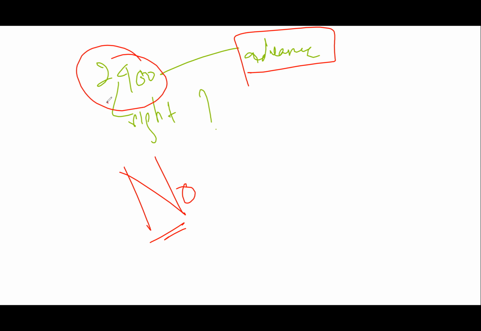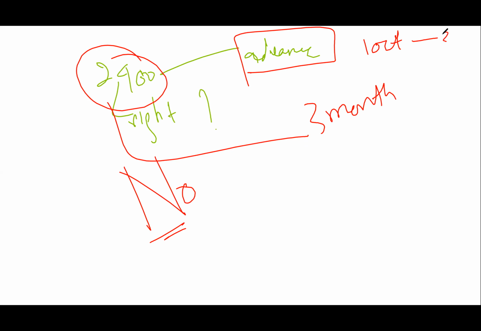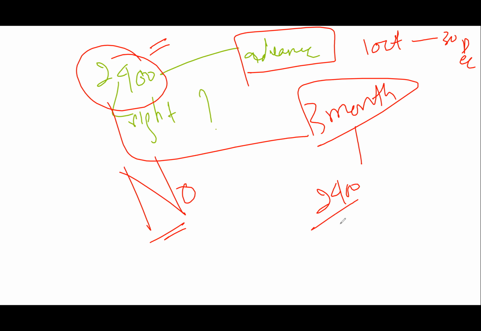But you provided services for 3 months, from 1st of October to 30th of December. 3 months. So you cannot record this 2400 as complete sales. You can only record 3 months of sales, right? So how much is the per month subscription?